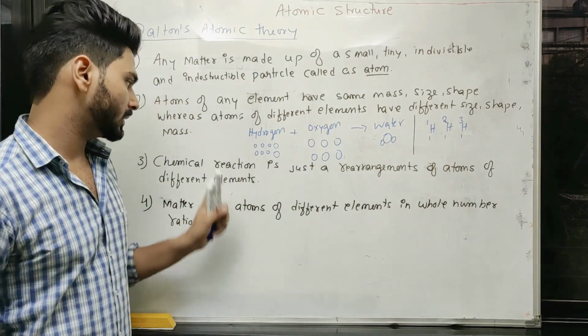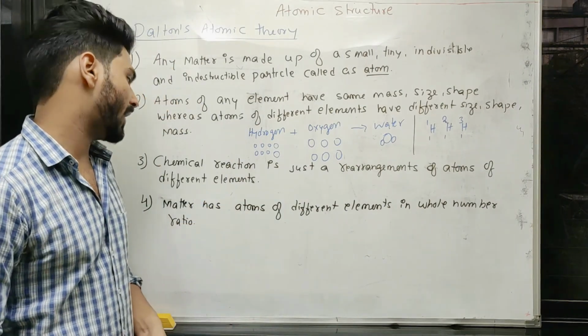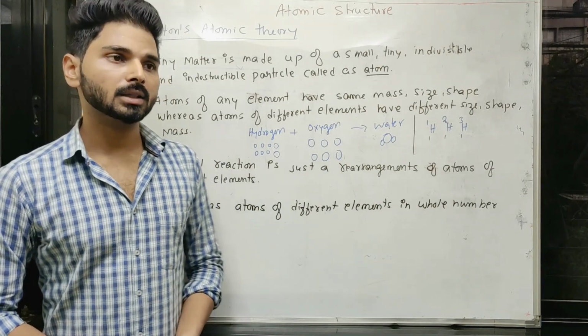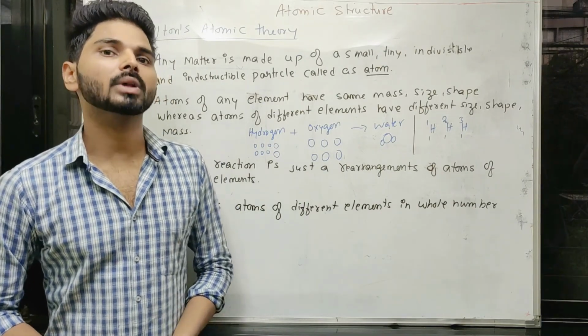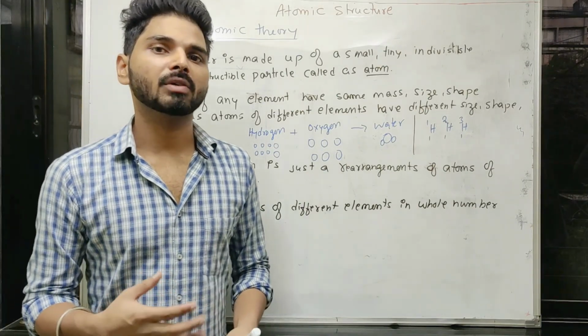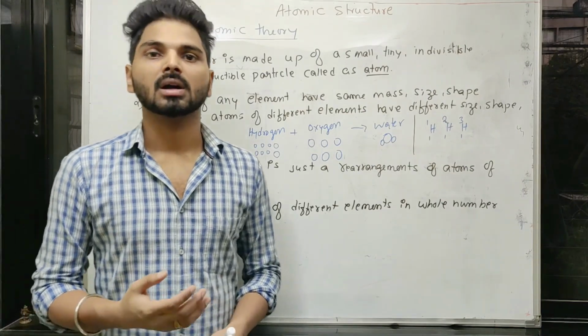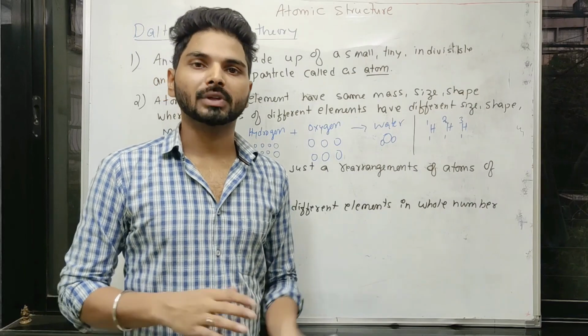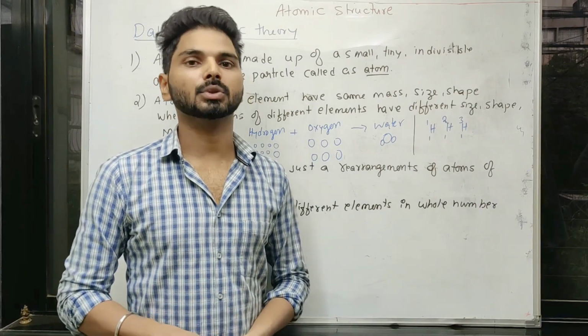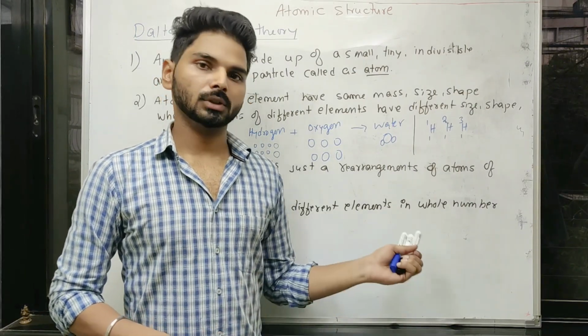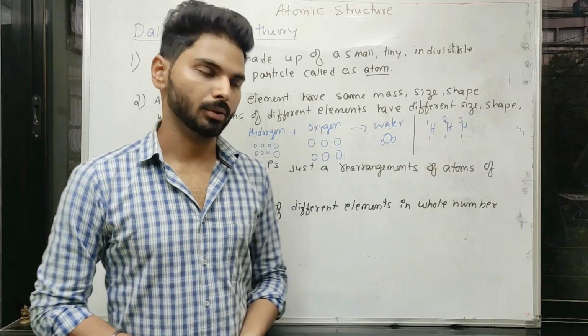The next one, chemical reaction is just a rearrangement of atoms of different elements, is not true. As I told you, today we know that chemical reaction is an electronic transaction. There will be a transfer of electrons or mutual sharing of electrons between the atoms to form products. This is not proving true today.